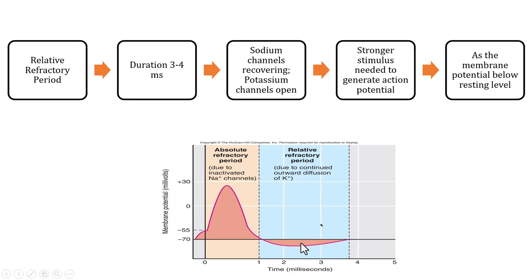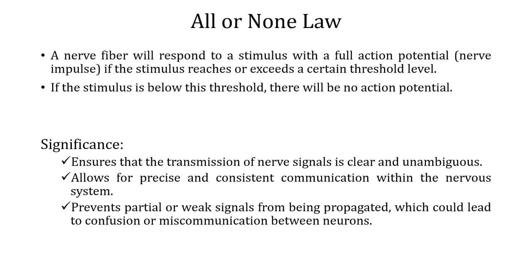You'll understand this when we study action potential, right? But remember, during relative refractory period, we have some amount of sodium channels that have come back to the resting state. For this reason, you can stimulate a nerve fiber, but the strength should be stronger than the usual one. Got it? So that is referred to as relative refractory period. So that was our third property. The first one was excitability, second one was conductivity, the third one was refractory period. And the fourth one is the all or none law.